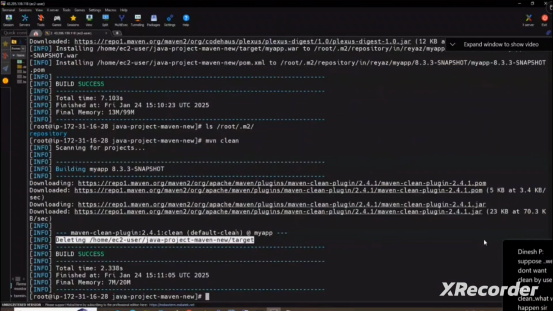Get it? And if you want to scan the code for this war file, where do you do it? Sonar. Okay. And if you want to integrate all these things, which tool do you use? Jenkins. So we have now successfully completed Maven. From next class, Jenkins will start. Understood? Super clear? Now you can do validate also.